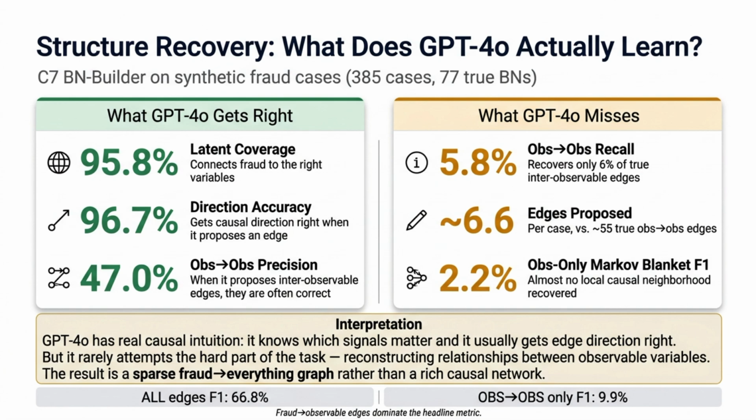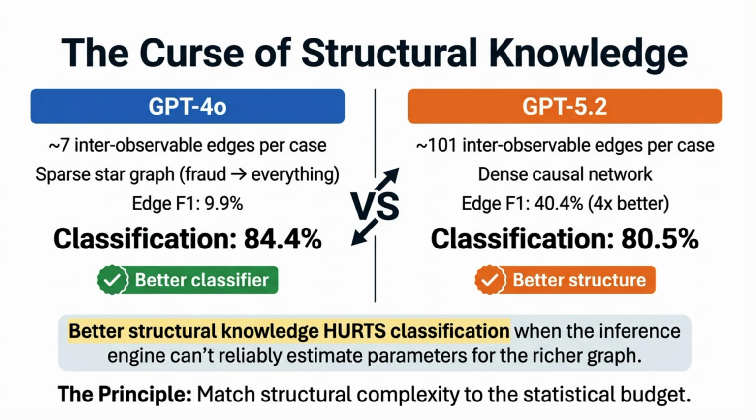Because we know the true generating Bayesian network, we can evaluate structure recovery directly. Bayesian network construction does fairly well in precision and is good at finding the edges from fraud to observable variables, but not as good at finding the causal relationships between two different observed variables, where it only detected 7 out of 55 edges on average. This is with GPT 4.0.